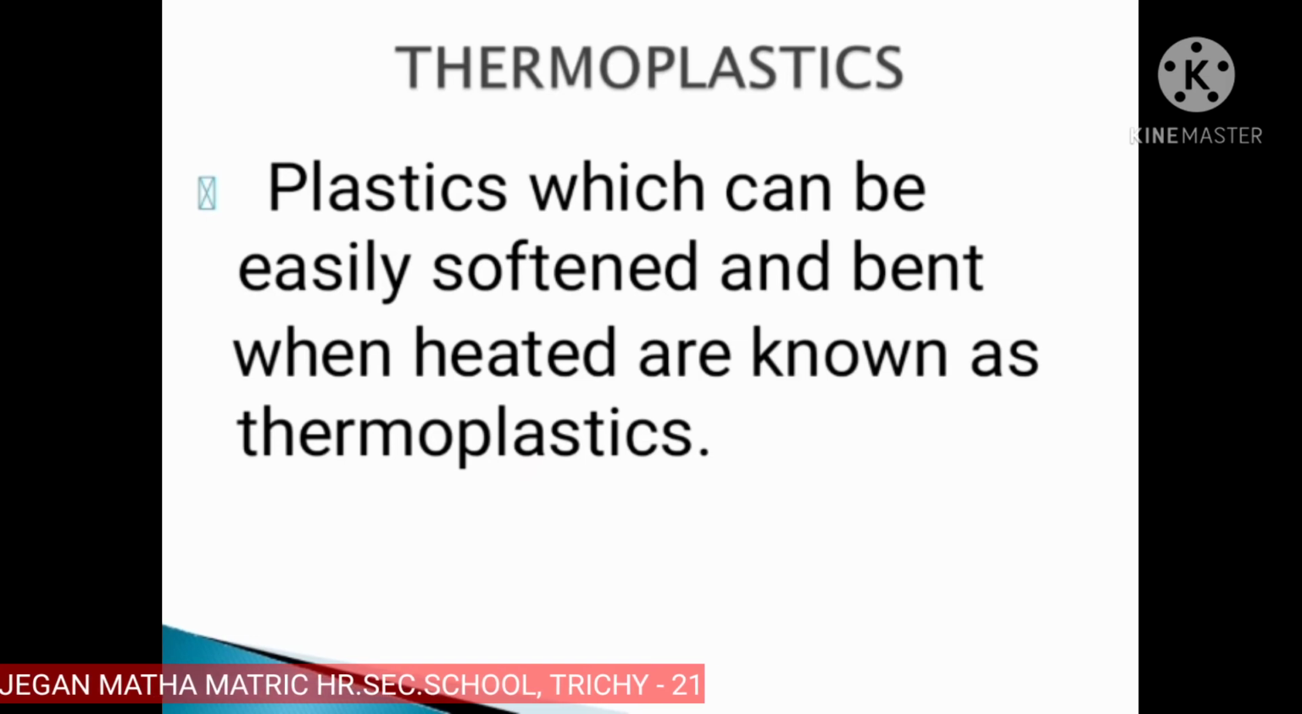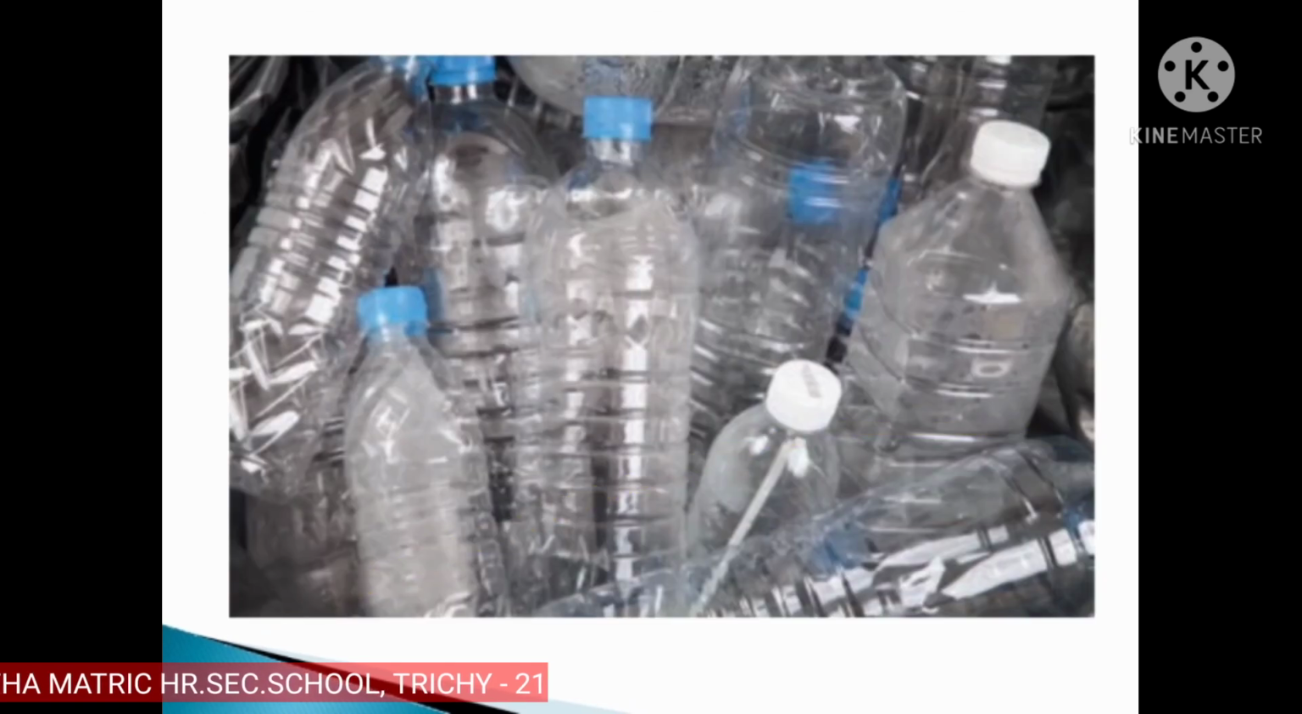So thermoplastics are plastics which can be easily softened and bent when heated. An example of a thermoplastic is PET water bottles. These type of plastics can be easily softened and bent when heated, so they can be modified and turned into another plastic item through the process of recycling.